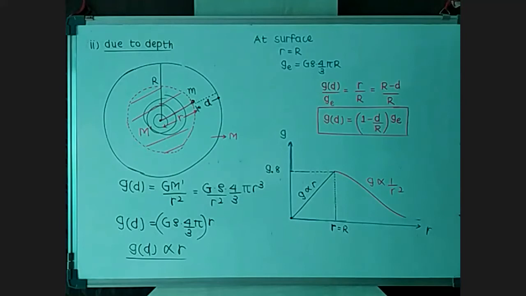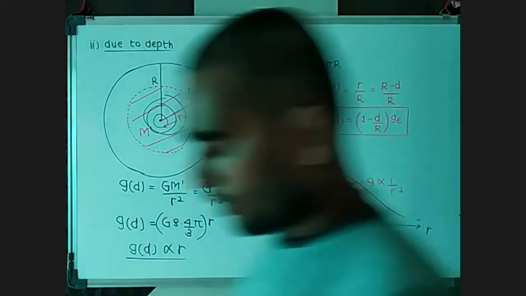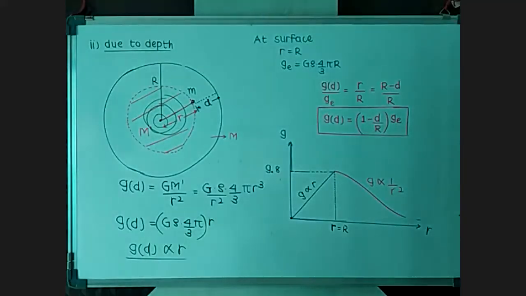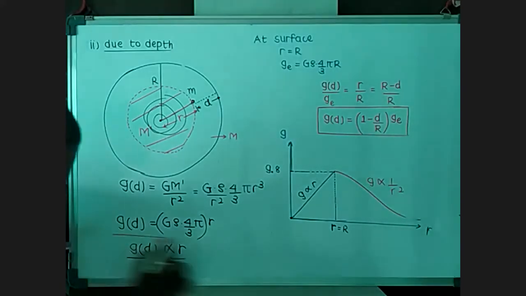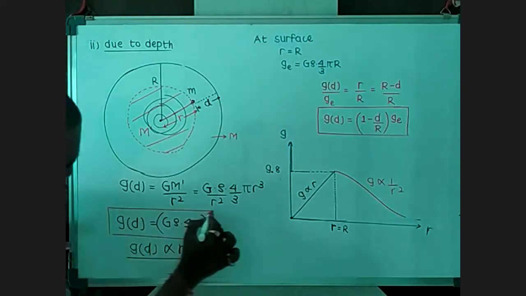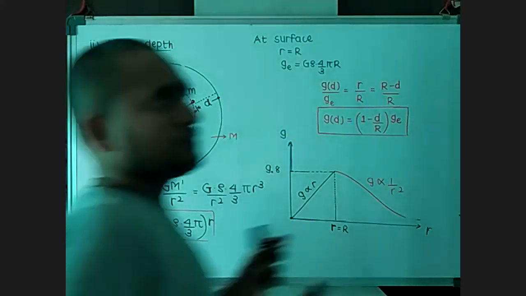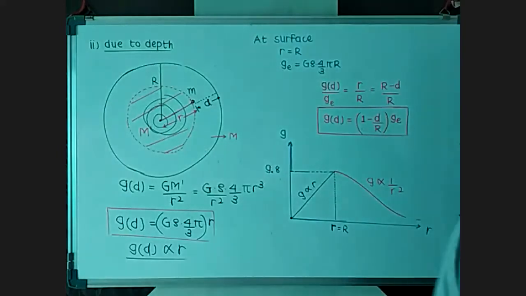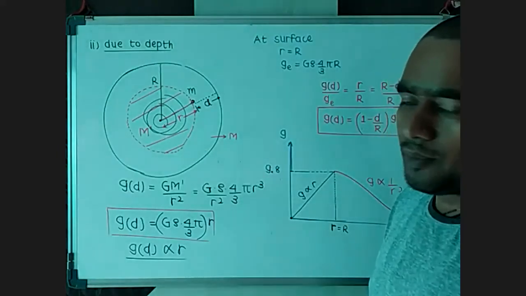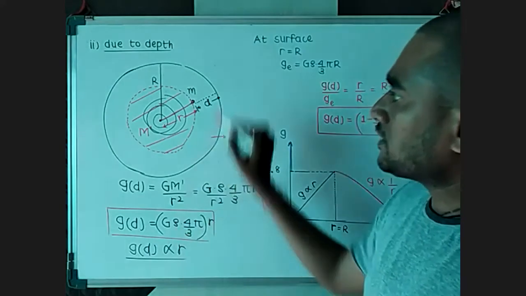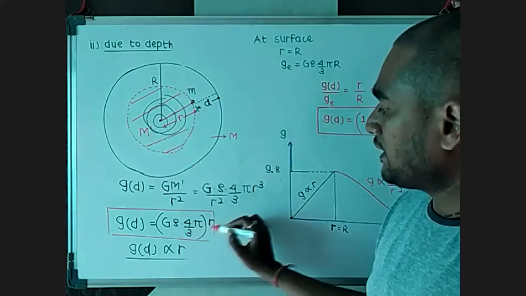Sir, this first formula, when do we have to use this with rho? This G rho 4 by 3 pi r formula you can apply whenever you are asked for the gravitational acceleration on any unknown planet, where instead of mass you have been given a density and radius.